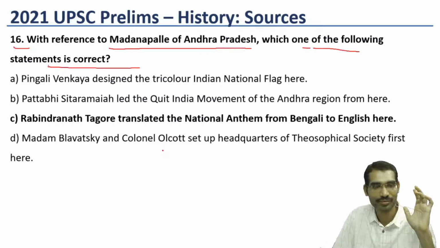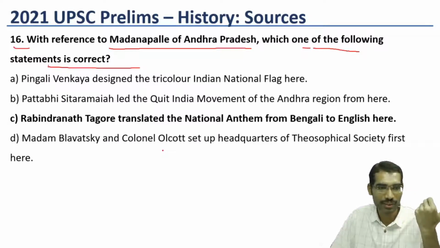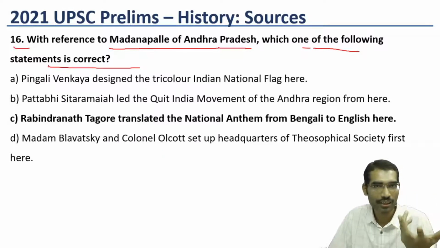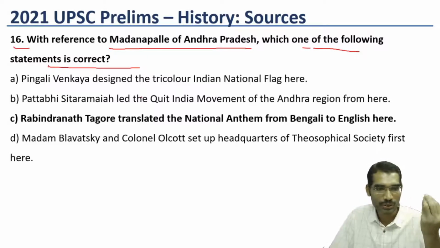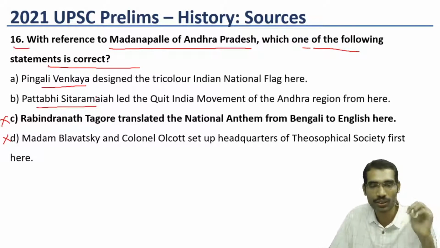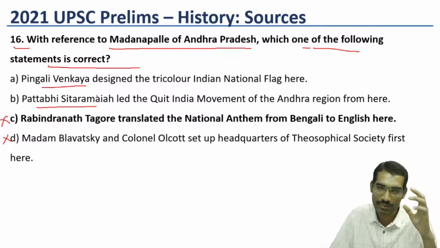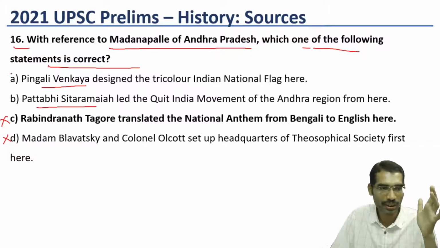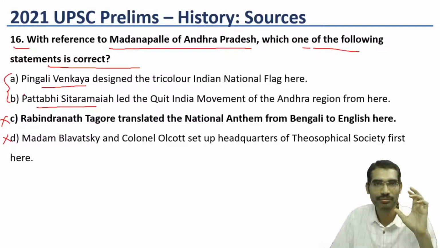Even for taking a guess it becomes very difficult, because Madanapalli is in Andhra Pradesh. Most of the students take C and D as wrong because Pingali Venkayya belonged to Andhra, Pattabhi Sitaramayya belonged to Andhra. So most of the time our brain goes that maybe the answer would be in these two, because these two people belong to Andhra Pradesh, but these two are not relevant here.